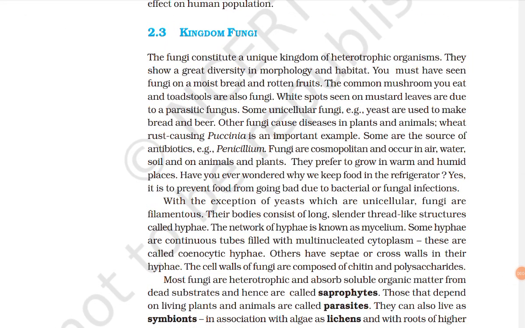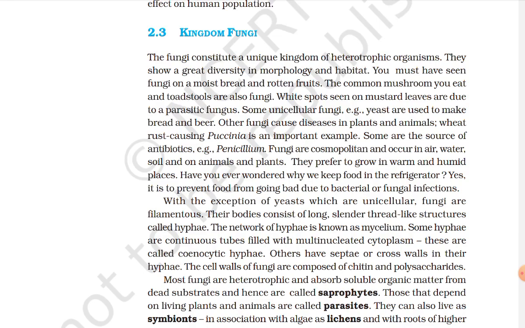Kingdom Fungi. The fungi constitute a unique kingdom of heterotrophic organisms. They show a great diversity in morphology and habitat. You must have seen fungi on moist bread and rotten fruits. The common mushroom you eat and toadstool are also fungi. White spots seen on mustard leaves are due to a parasitic fungus.